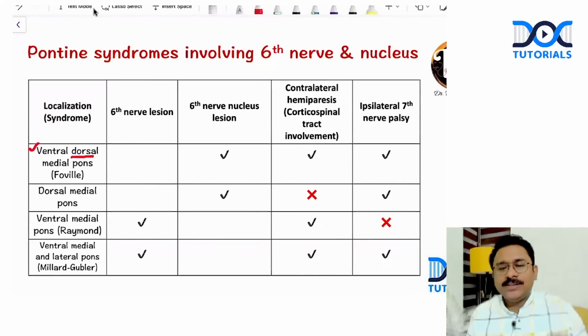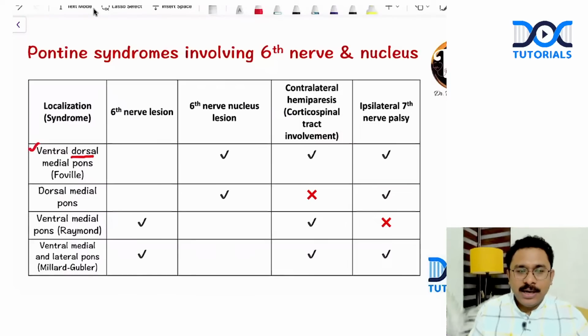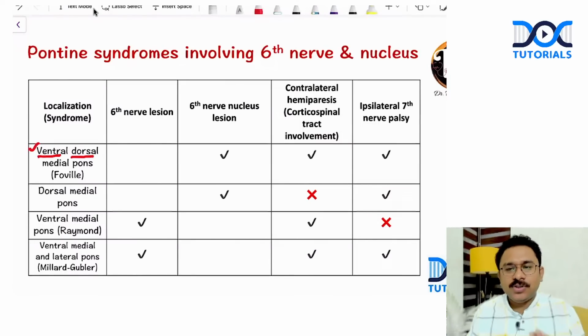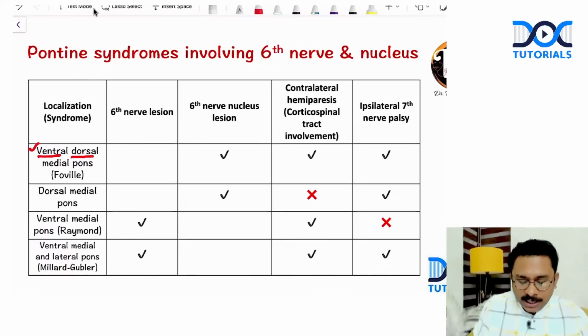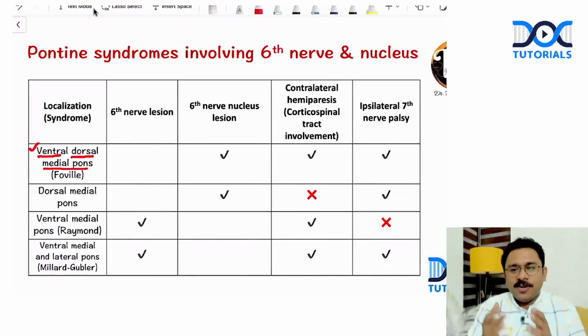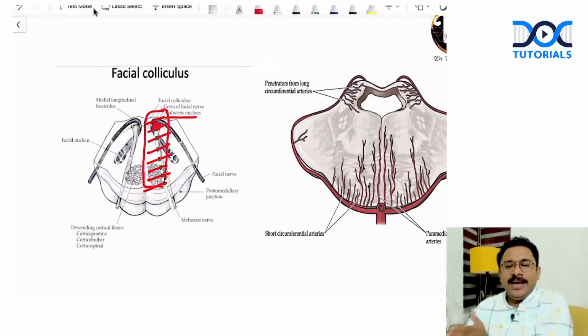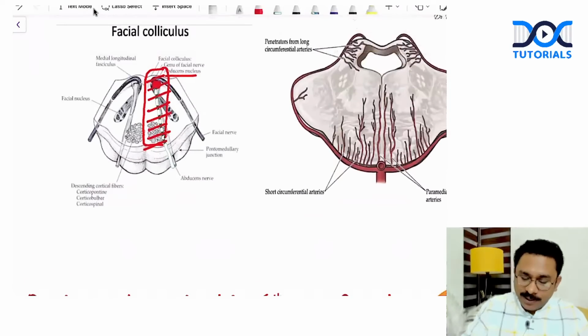Because the abducens nucleus is located in the dorsal part of the pons. How did I understand the ventral part of the pons is also involved? Because the corticospinal tract goes through the ventral part of the pons. How did I understand the medial part of the pons is predominantly involved and not the lateral part? Because you can see the location of the abducens nucleus is in line with the medial part of the pons and not the lateral part of the pons, right? Okay, so that is clear.